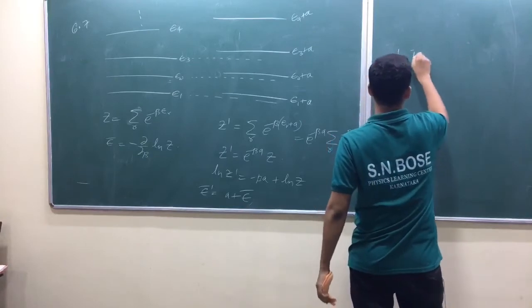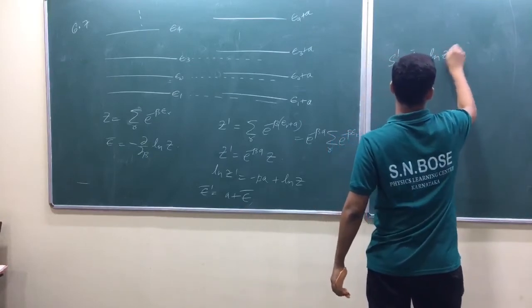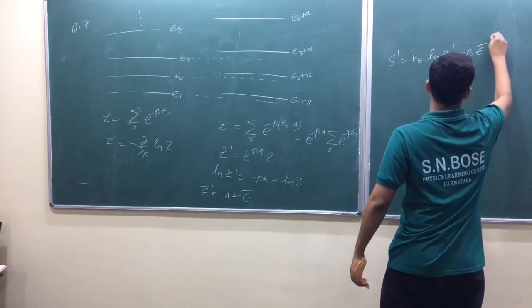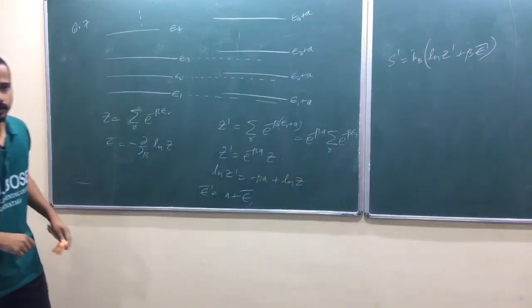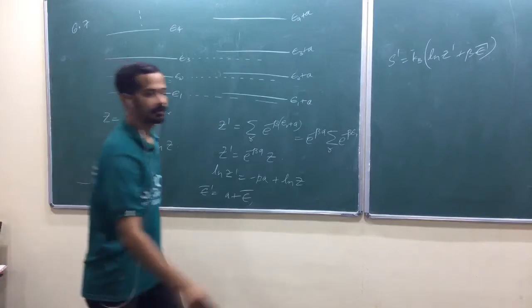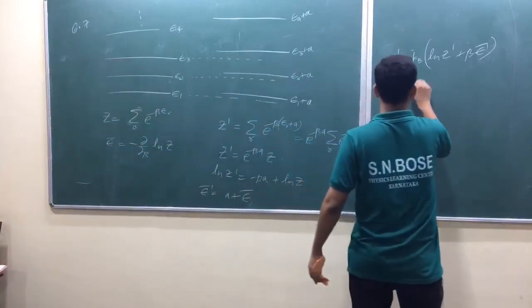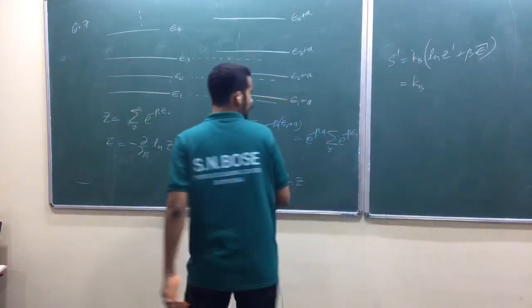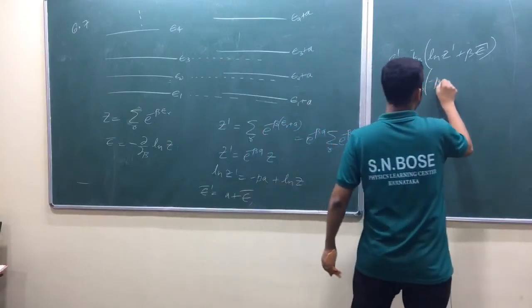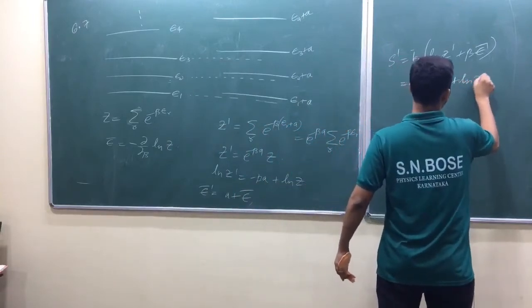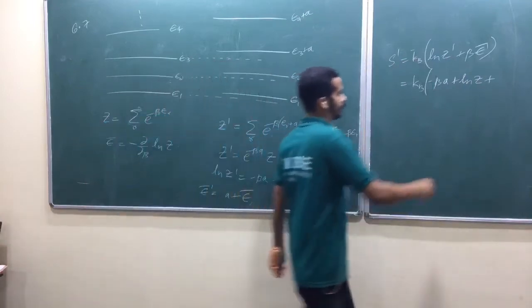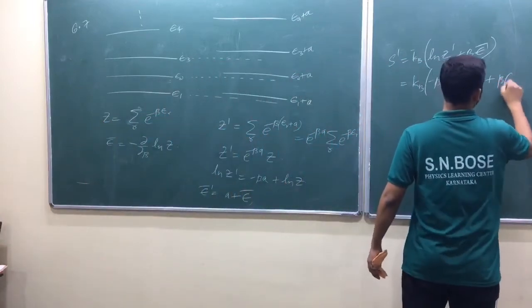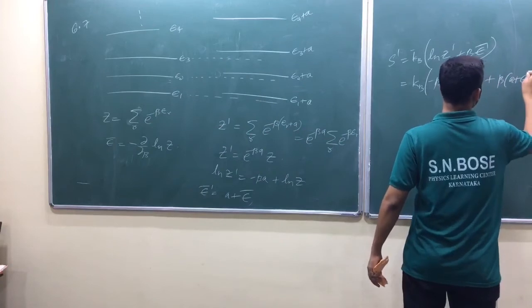S dash is equal to k_B ln of Z dash plus beta E dash. Shall I write like this? Entropy in this case. What is ln of Z dash? Minus beta A plus ln of Z. And what is E dash? A plus E bar.